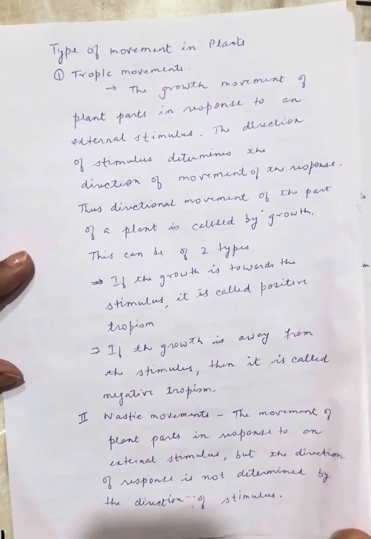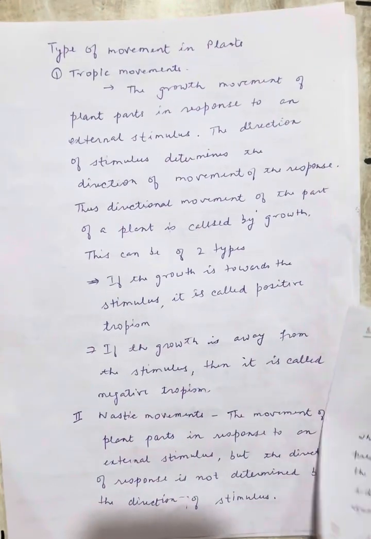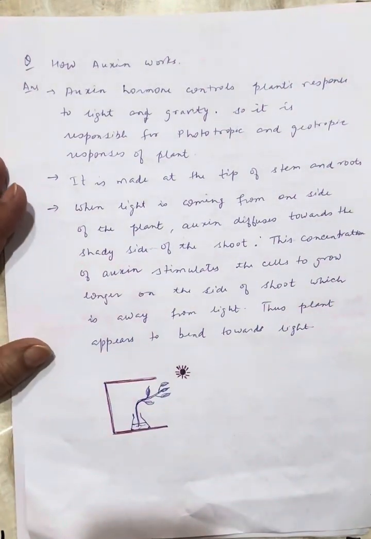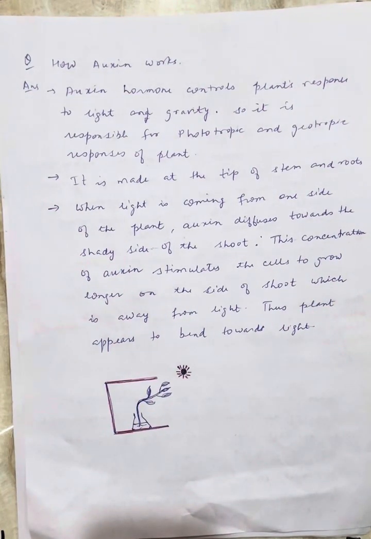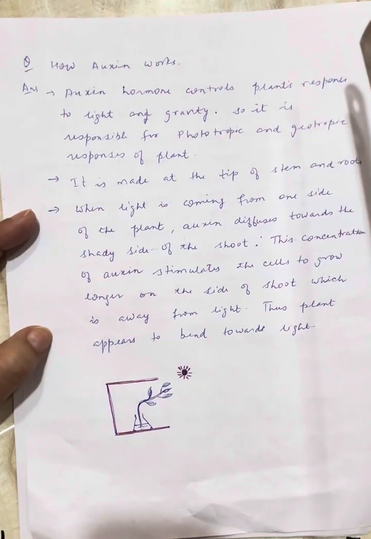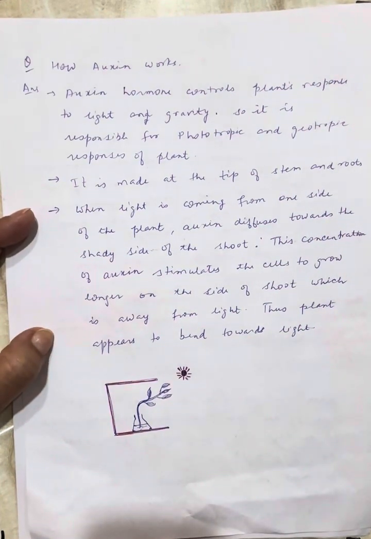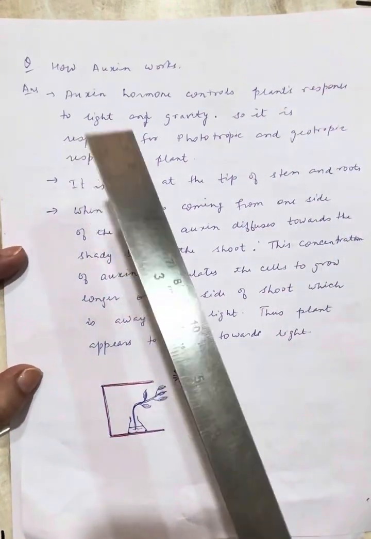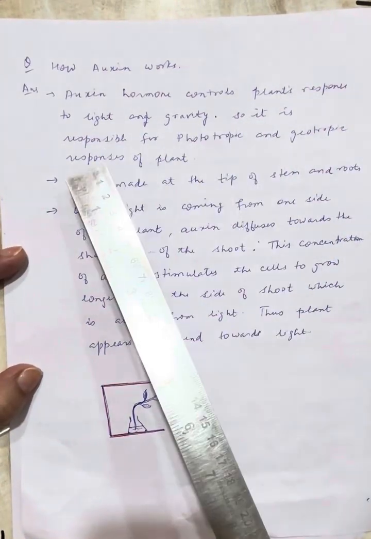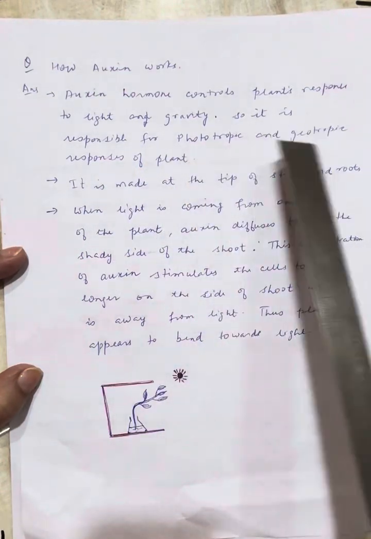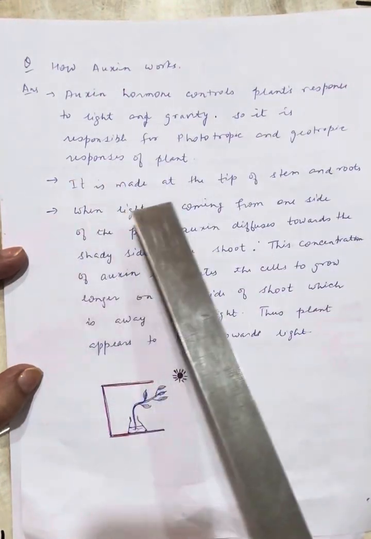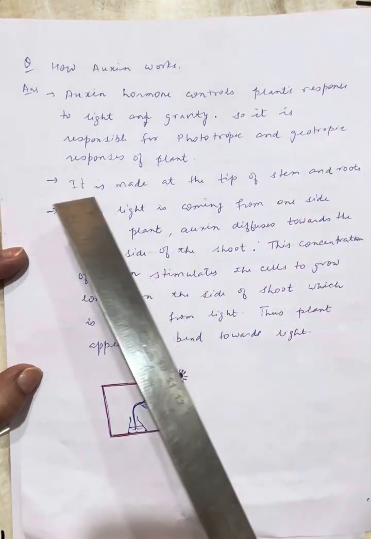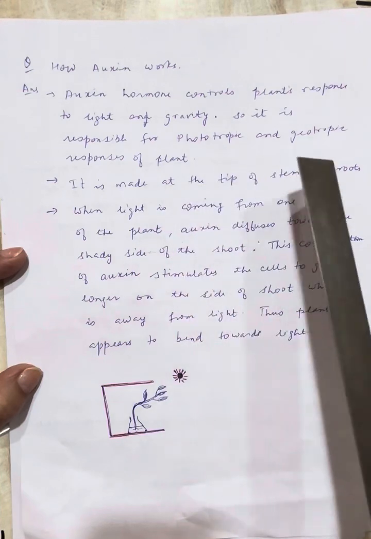And let us see one more thing, how auxin works. So the auxin hormone controls the plant's response to light and gravity. It is responsible for the phototropic and geotropic response of the plant. It is made at the tip of the stem and root. Sometimes the question may be where it is made, so I have written that it is made at the tip of the stem and roots.